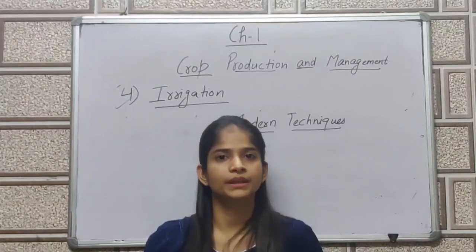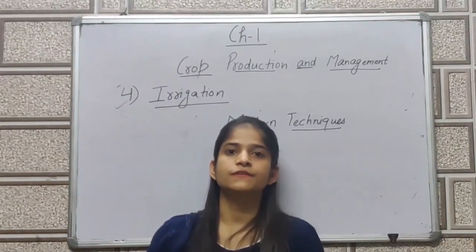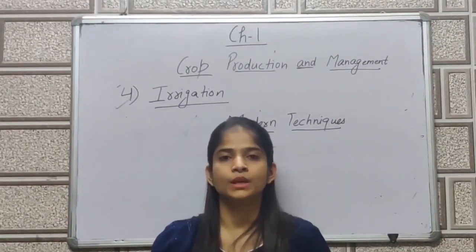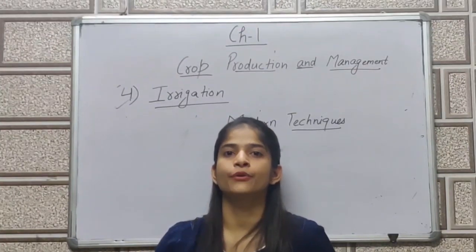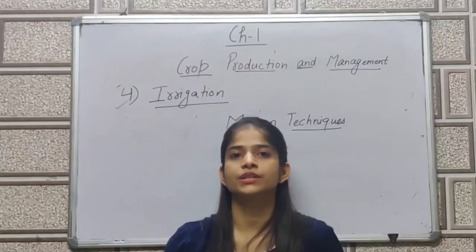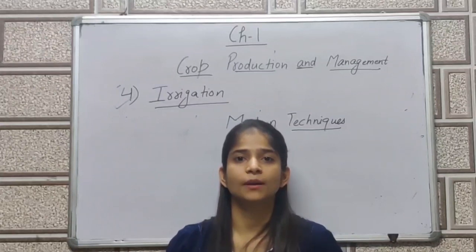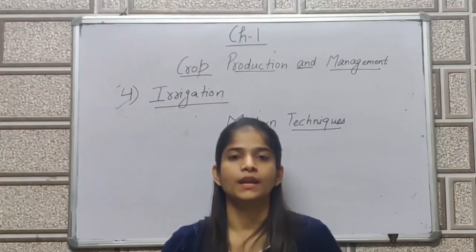First is drip irrigation and second is sprinkler. First we will discuss drip irrigation. As the name suggests, drip means the water will reach the crop in drop by drop form. In the case of drip irrigation, there is zero wastage of water, and specifically we use this irrigation system at those places where the water is very less or where there is a scarcity of water.